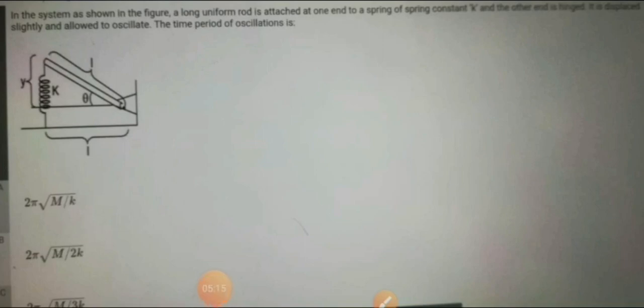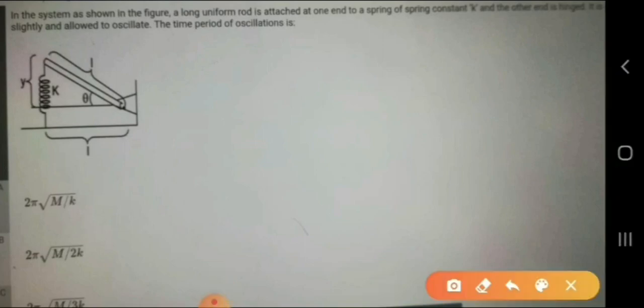Let's solve another question that Anupriyam has asked. I'll read it. In the system shown in the figure, a long uniform rod is attached at one end to a spring of spring constant K, and the other end is hinged. So this is a rod, one end spring connected, the other end hinged, and allowed to oscillate like this. We have to calculate the time period of oscillation.